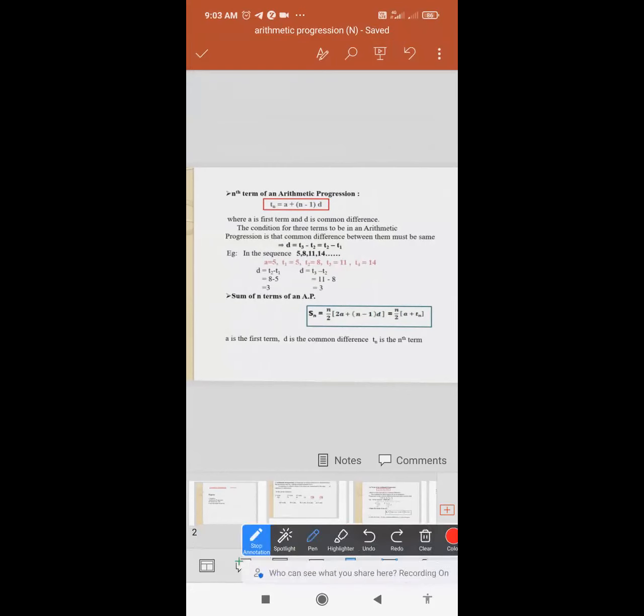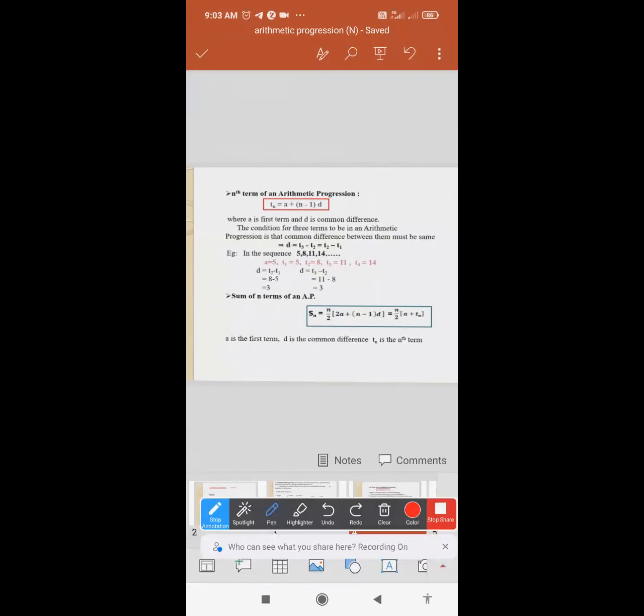Okay. This formula is very important, class, to solve the sums. On this formula, 2 to 3 marks questions are asked in your board exam. Now let's understand the meaning of each and every term. What do you mean by A in this? A is the first term and D is the common difference.